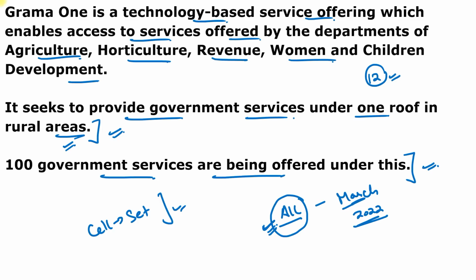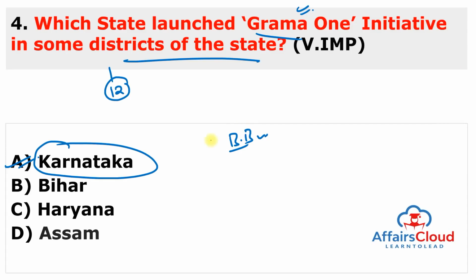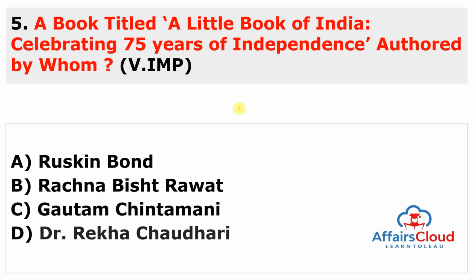So this is very important. All the state government services will be provided under one roof in the rural areas. It means all the Gramin Panchayat areas. And this state is Karnataka. And we discuss all the things about Karnataka. Moving to the next question.